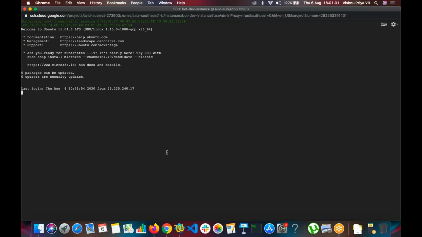I guess it's taking a lot of time. We'll see for 2 more minutes if we can see that. Otherwise, I would suggest you explore it. Okay, so let me log in as root first.